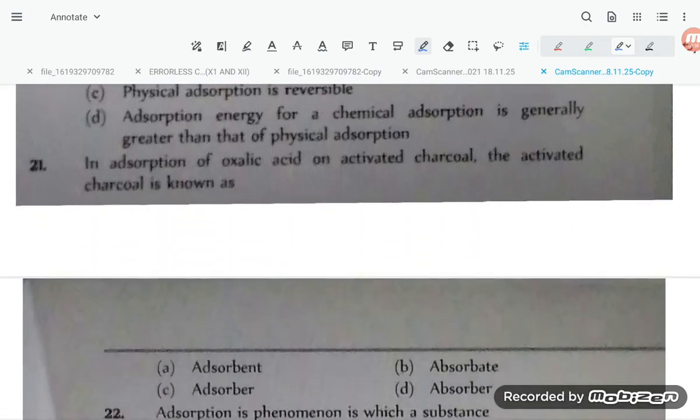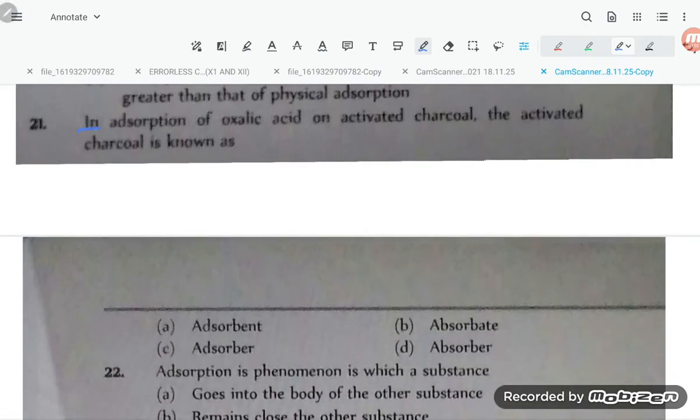Now let us move to question number 21. In adsorption of oxalic acid on activated charcoal, the activated charcoal is known as adsorbent. Okay, option number A is correct. So that is a very easy problem, student.